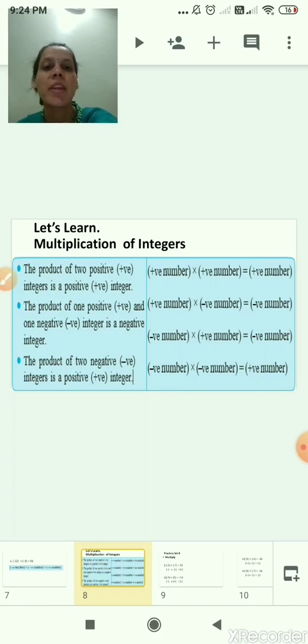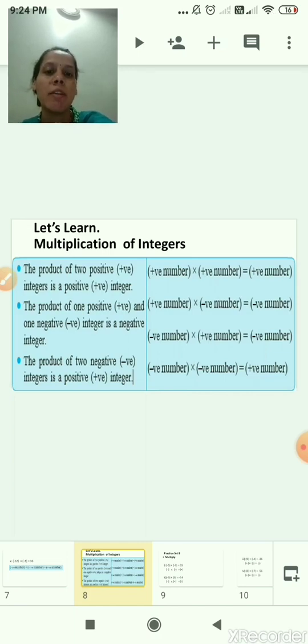Now third one: if the first number is negative and the second number is positive, then the product is always a negative number. Now the last: if both the numbers are negative, then the answer will be a positive number.